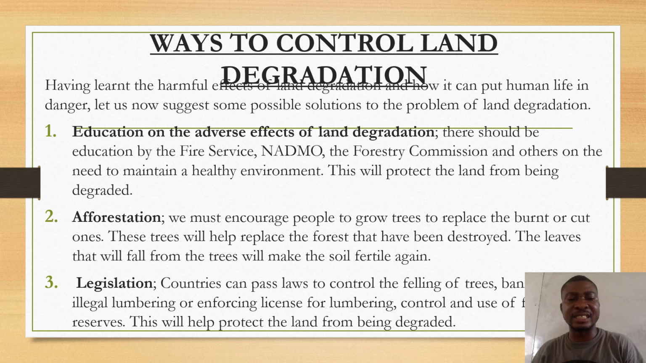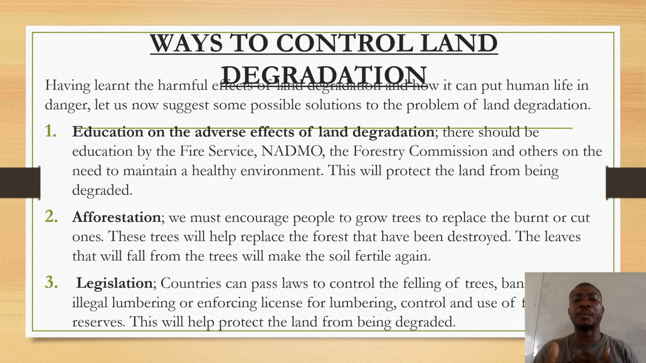Three, we have legislation. When you mention legislation, something must come into your mind, and that is passing laws. You have to pass laws to control the felling of trees. We have to ban illegal lumbering or logging, the cutting down of trees in bulk for export. We have to ban those things and enforce licenses for lumbering.